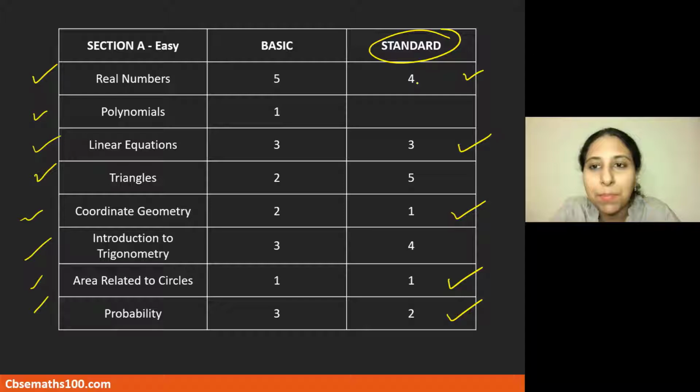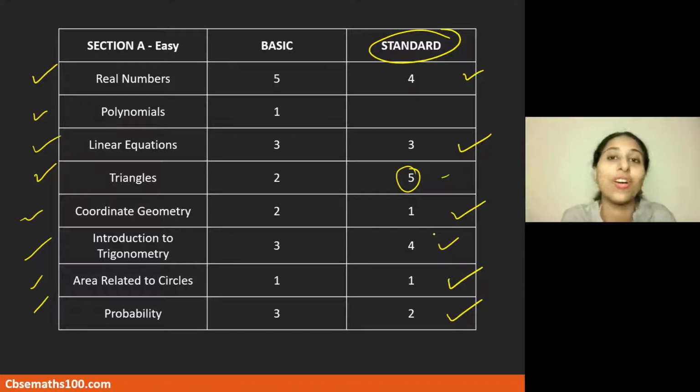How many questions have you attempted? 7, 8, 9, 10, 11. 11 questions attempted, which means you have to only select now 5 questions to attempt. You could select all 5 from triangles, or maybe you could select 2 from triangles, 3 from trigonometry, or 3 from triangles, 2 from trigonometry. You are having a greater choice in this paper in terms of selection of the questions.